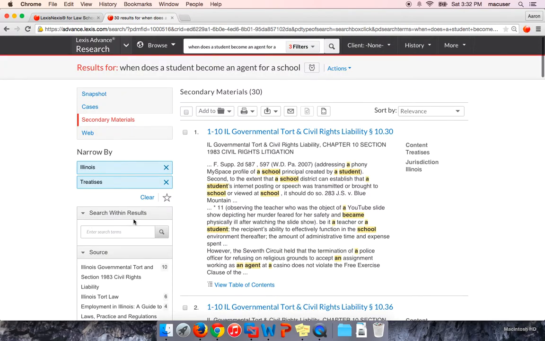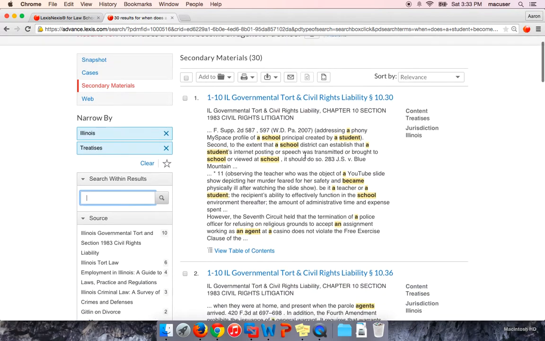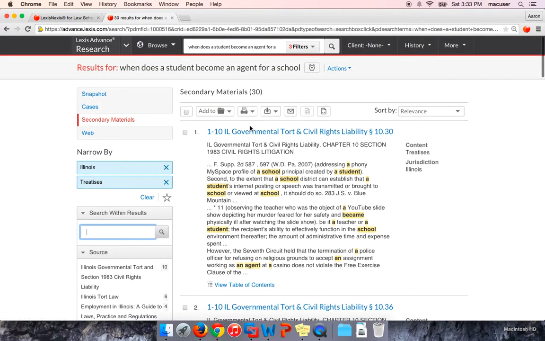The other post-search filter that's extremely helpful a lot of times is the search within results. You'll see here, we started with a pretty broad search in terms of what we typed in. You have the ability to add additional terms as well. So, 30 results isn't a lot. You can probably look through those pretty quickly, but sometimes you may get 300 results or 5,000 results depending on what you search. So here just allows you to get a little bit more specific.